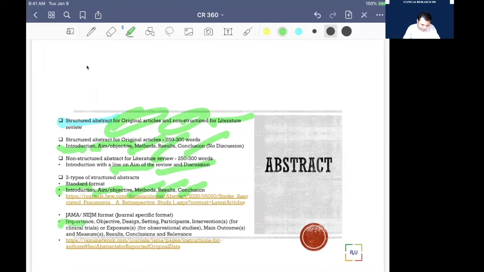What is the importance of your study? What was the objective, basically the aim of your study, right? What design you are using, whether retrospective or prospective, as we discussed many types of design in the first session. Then they will ask in which setting the study has been done, multi-center or one center, or there are different types of things that we will talk about in detail.